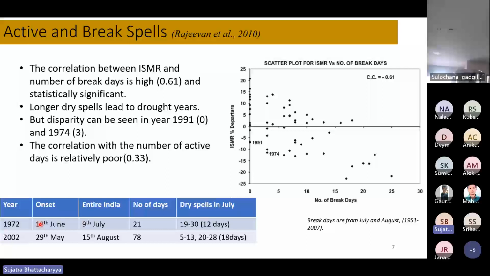But still, both were drought years, as the number of dry spells in July was very high. So prediction of active break spells at the intra-seasonal level is very important even for the seasonal mean. If you are able to predict active break spells, we can predict the seasonal mean also.